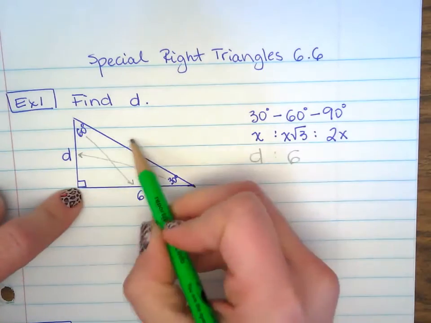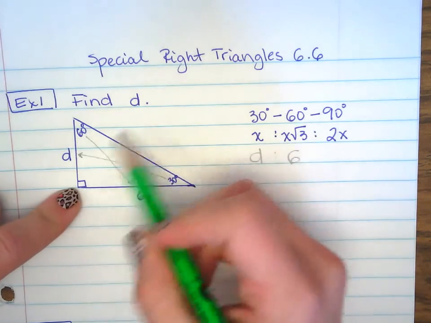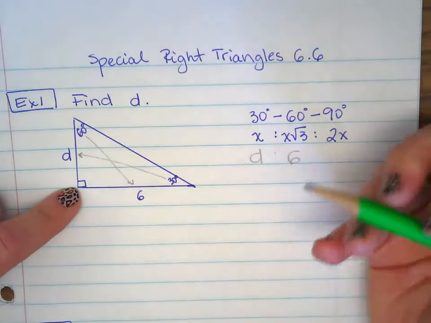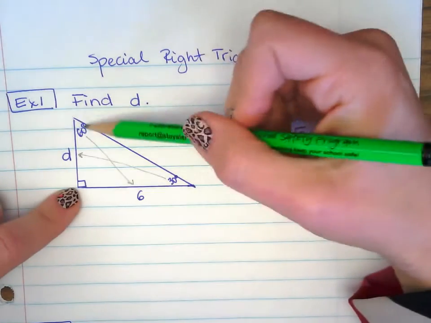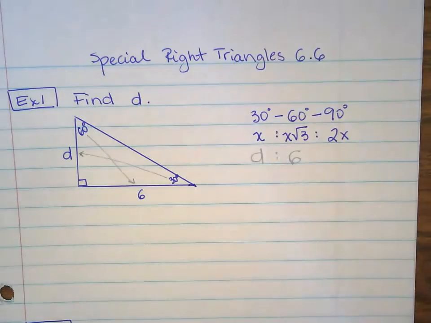Now the 90 over here doesn't really matter at this time because it's not asking us to find the perimeter or anything like that. You will find some questions that will ask you to find the perimeter of all this, but don't worry about it right now. We're going to get there later.